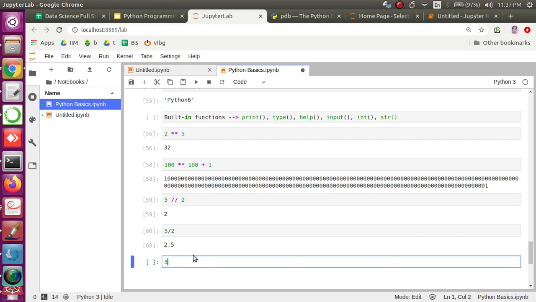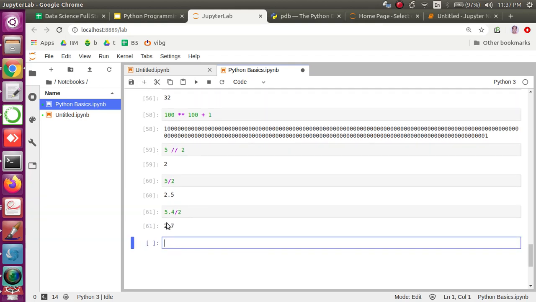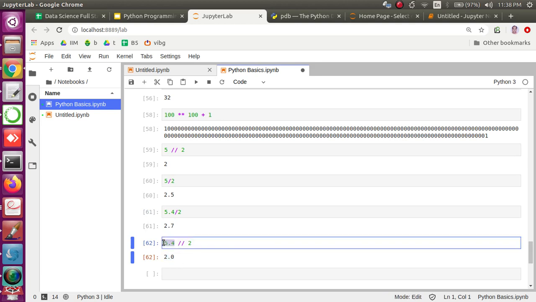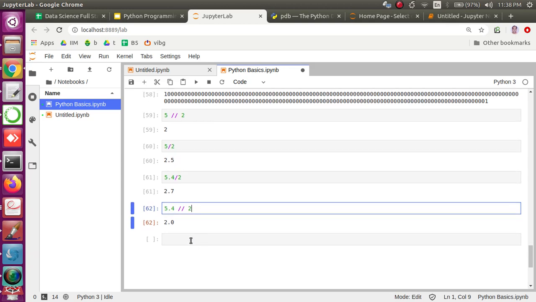Even if it is, let's say, 5.4 by 2, the division is 2.7, but it is not rounded to the nearest integer. It is the lower integer number. Since the first operand is floating, the overall result is a floating point number, but it takes you to the lower integer number as the output of the floor division operator.